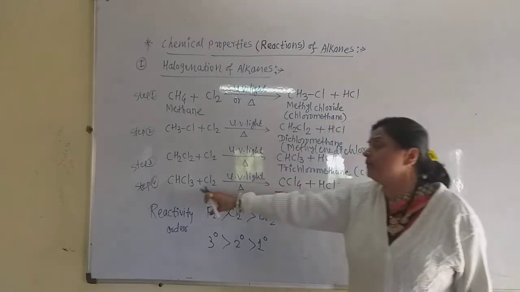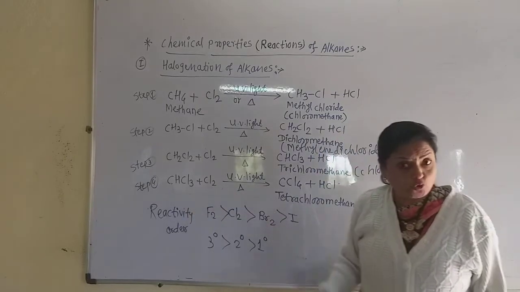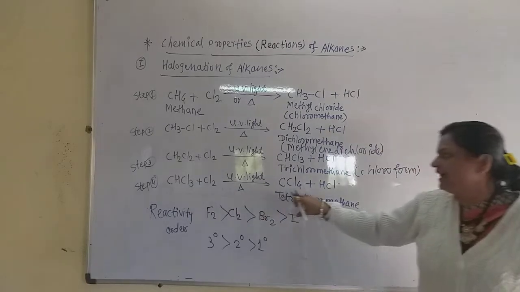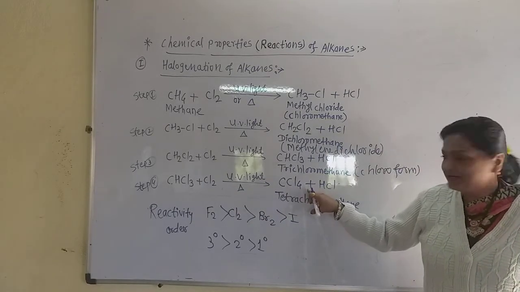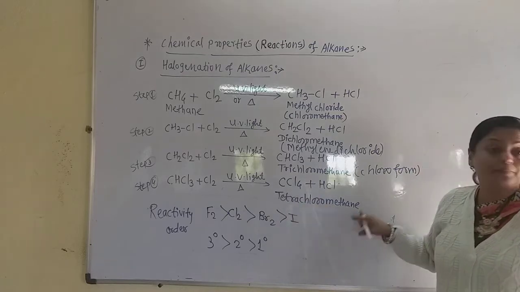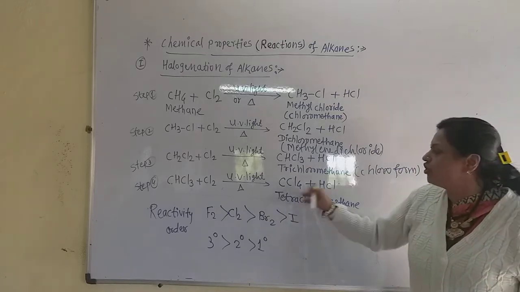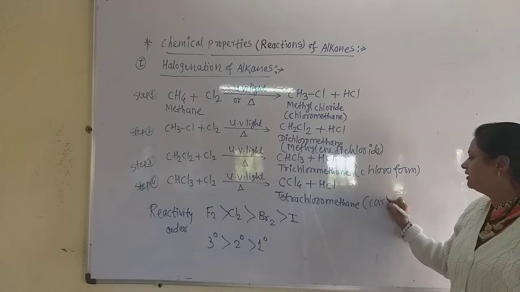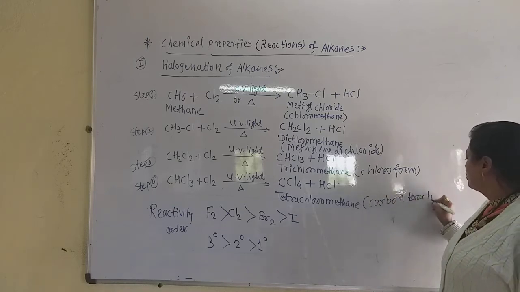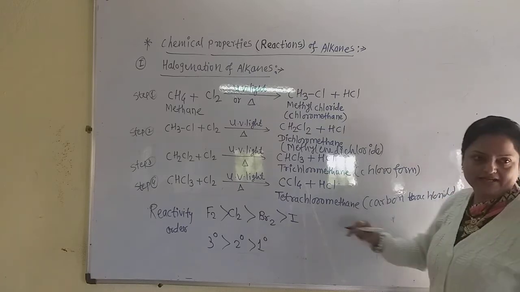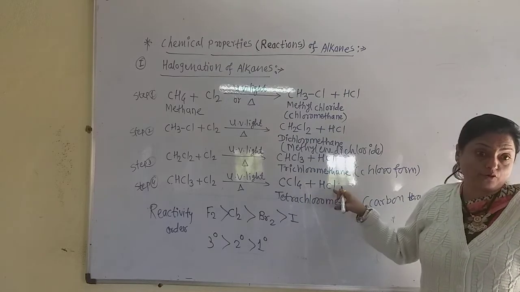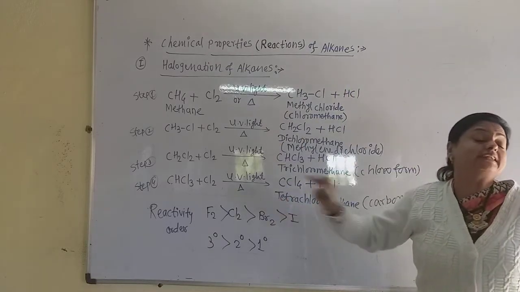Again, this trichloromethane in the fourth step reacts with one chlorine molecule. Again, the remaining hydrogen is replaced by a chlorine atom, and there is CCl4 now. Now, 4 chlorines, 4 means tetra. So the name of this is tetrachloromethane, or it is also called carbon tetrachloride. This is a very good solvent, and HCl is the byproduct. On covering all the 4 steps,